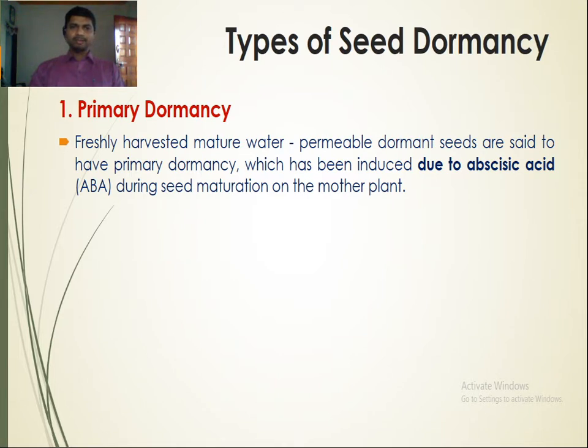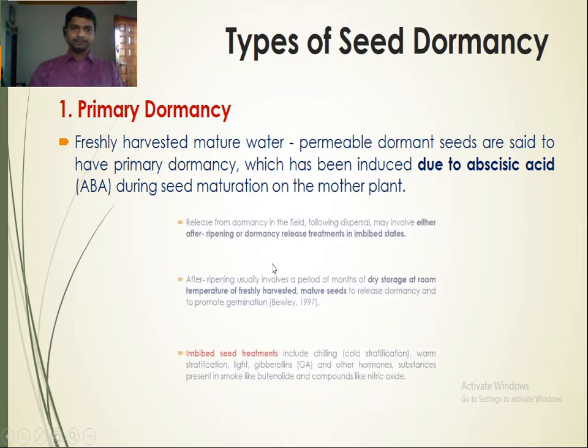Once we harvest the seeds or the grains from the crop plant, these seeds are not able to germinate immediately because of the primary dormancy. This primary dormancy is due to the abscisic acid that is present in the seed. During seed maturation on the mother plant, this type of dormancy has been induced in the seed.